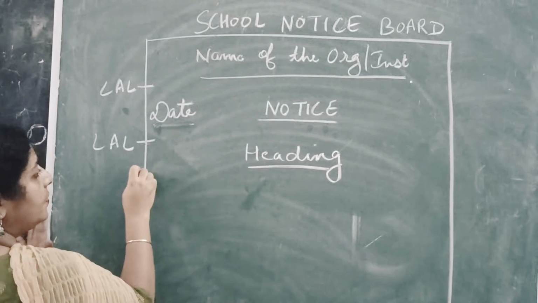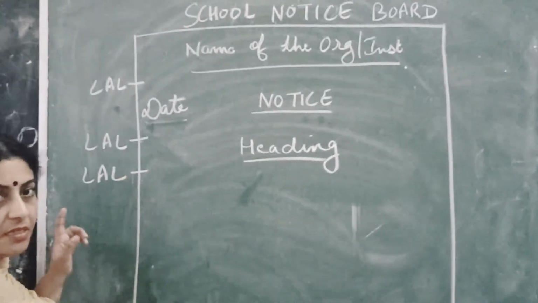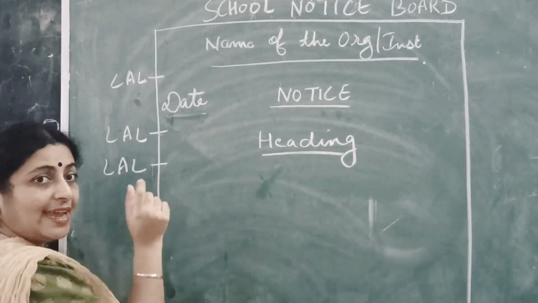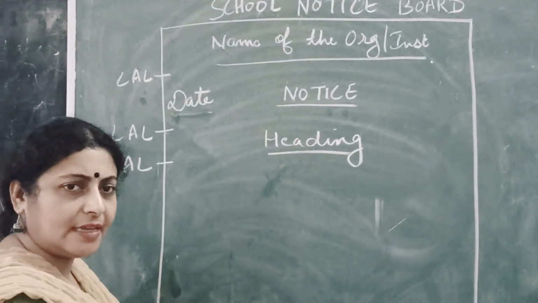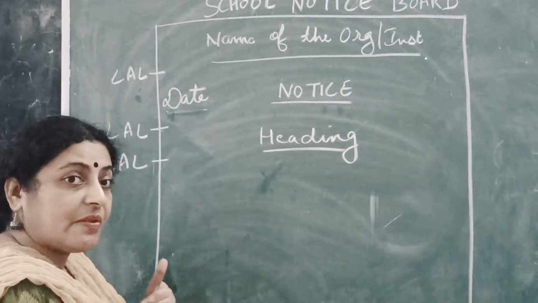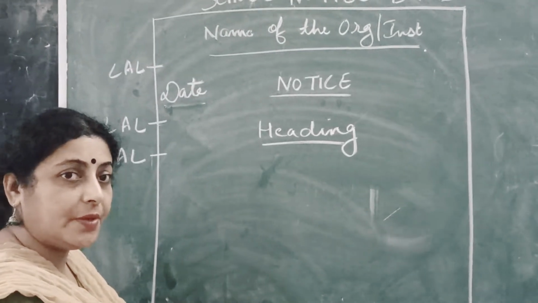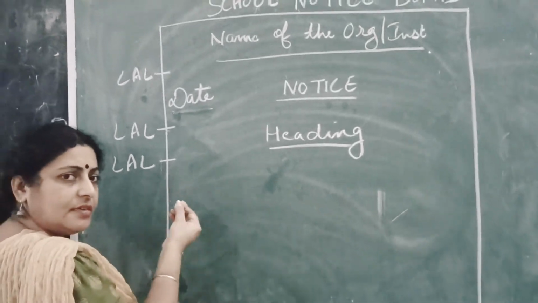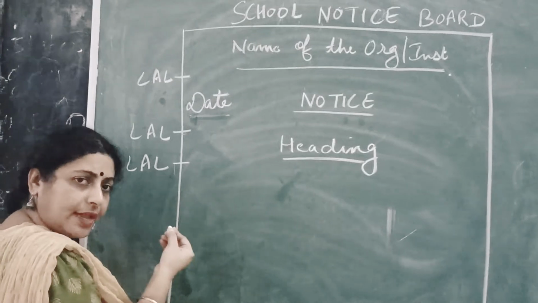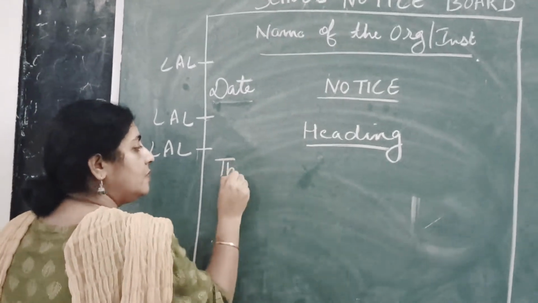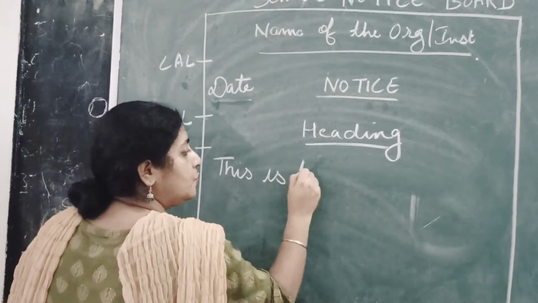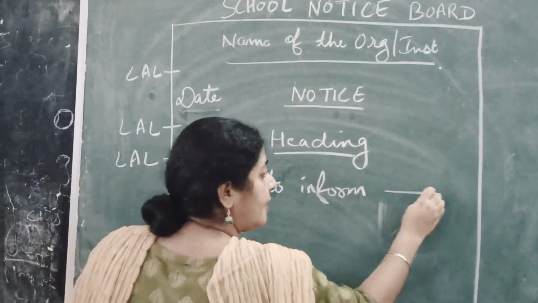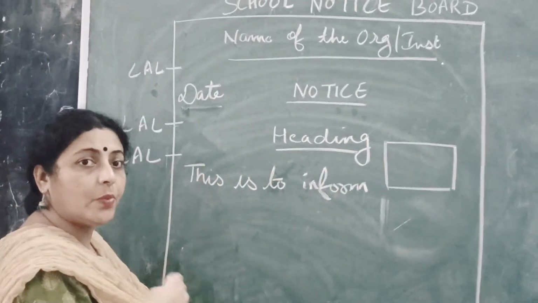After this, what am I going to do? I'm going to again leave a line. Can you see this? Be very careful when to leave a line. There is a typical way of starting our notices, because when we write notices, as I informed you in my previous video, we write notices to inform the masses. So now, how to start it? The typical and monotonous way of writing notices is, please write down, this is to inform, and here will be my audience.